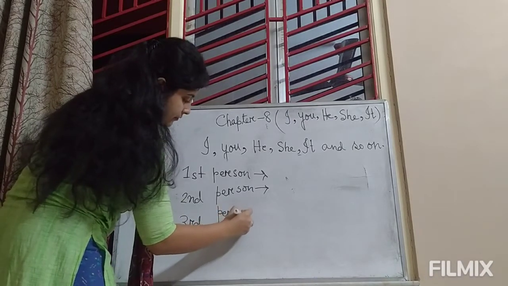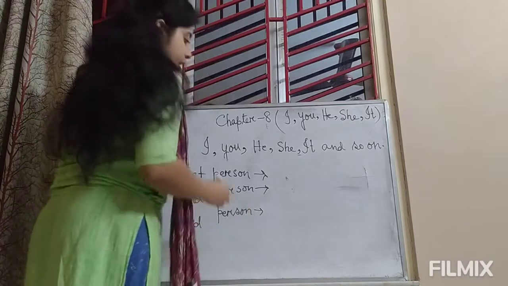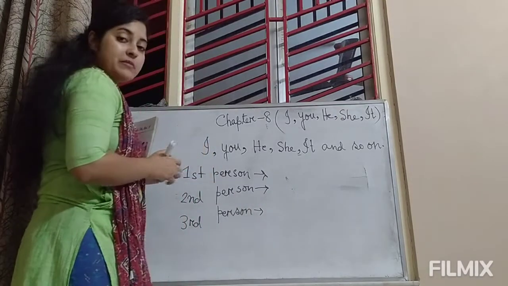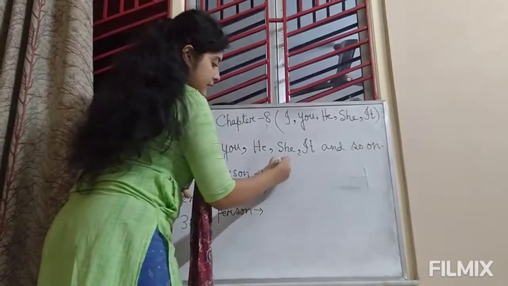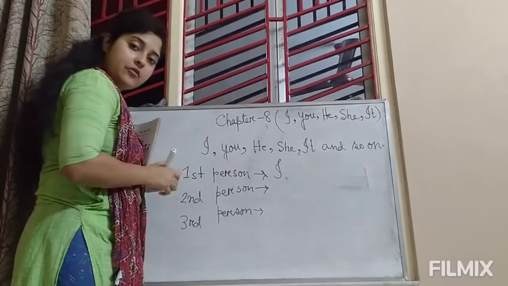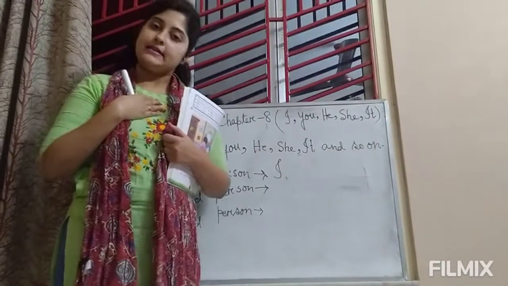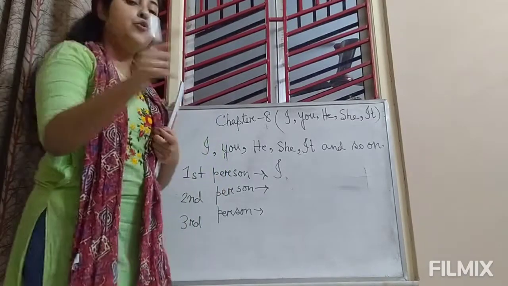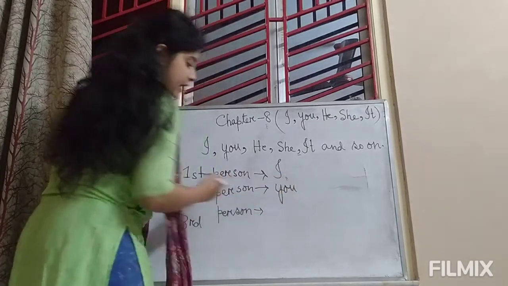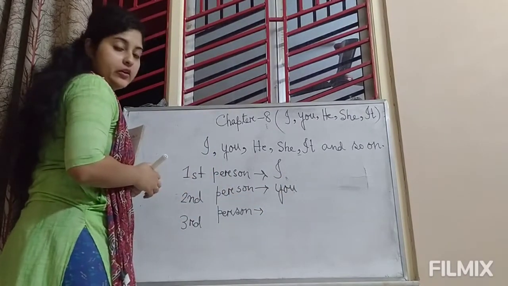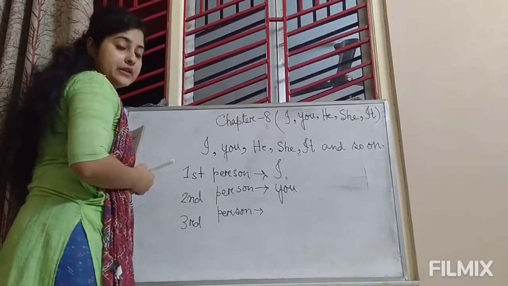Right? Yes. So here, can you remember that I have said I is the first person. You is the second person.